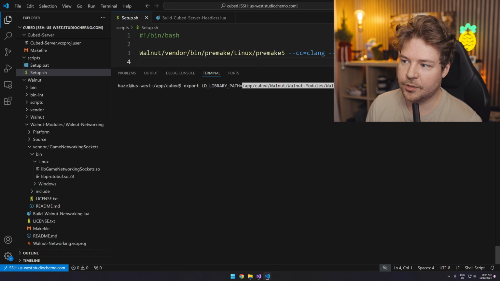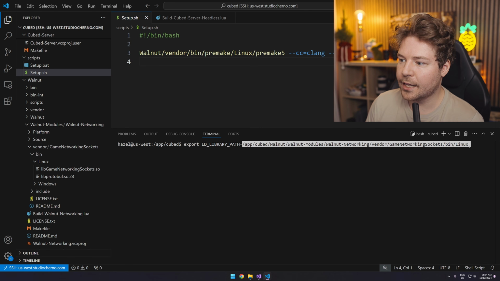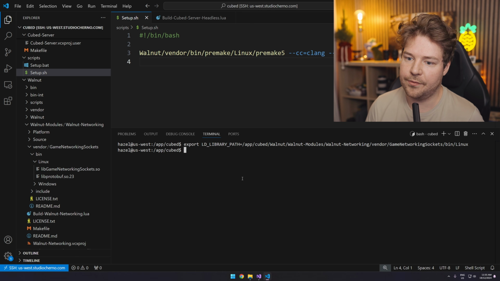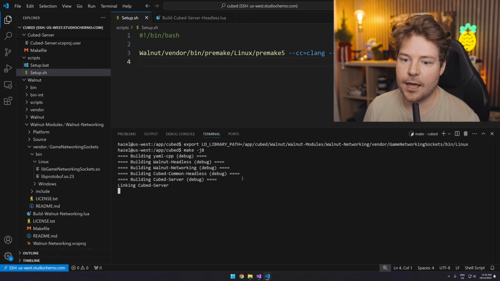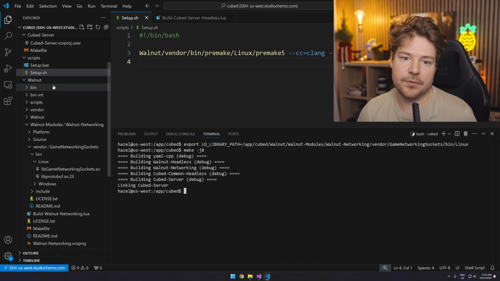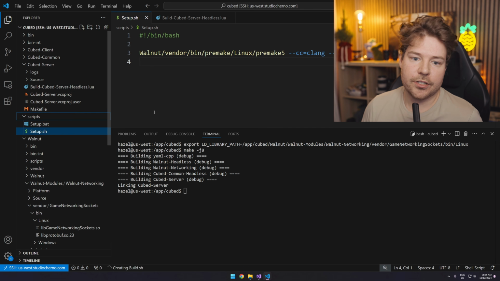So you can see here's an absolute path. I don't think it has to be absolute, but here's an absolute path to that Linux directory. So I'm going to hit enter. This is only going to apply to our current console session, to our current terminal window that we have open. And then if I run make again, you can see it's done successfully. Now, because that's annoying for you guys to follow, or anyone really on your team to follow, it's advisable to instead make a build.sh script, for example.